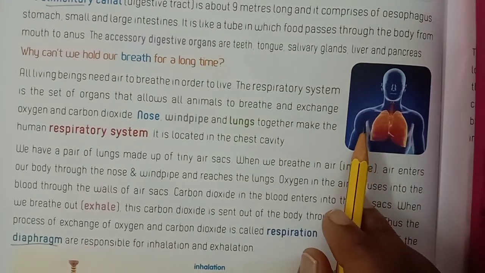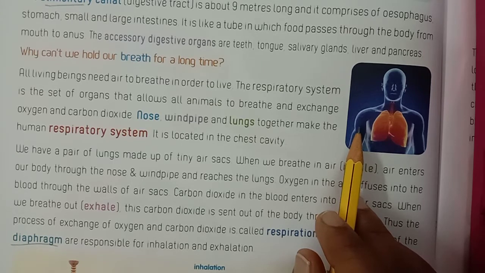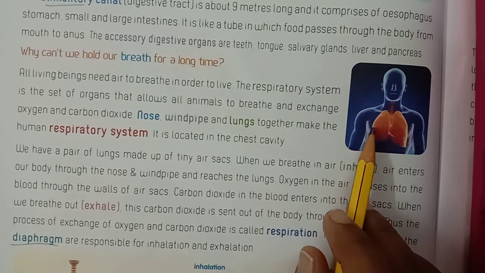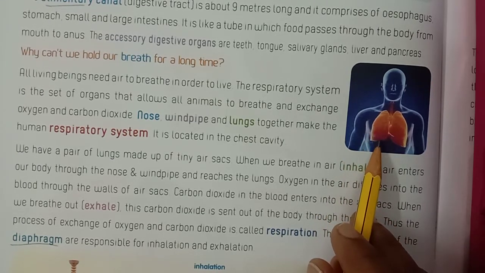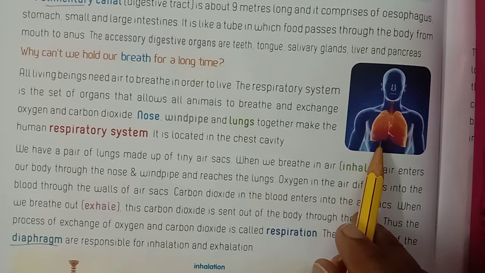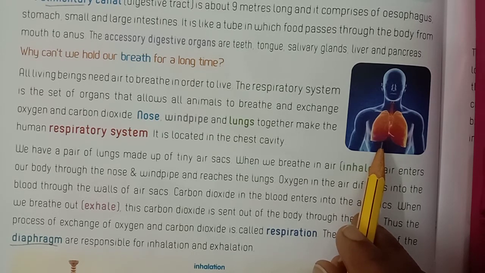Why can we not hold our breath for a long time? All living beings need air to breathe in order to live. The respiratory system is the set of organs that allows all animals to breathe and exchange oxygen and carbon dioxide. Nose, windpipe and lungs together make the human respiratory system.